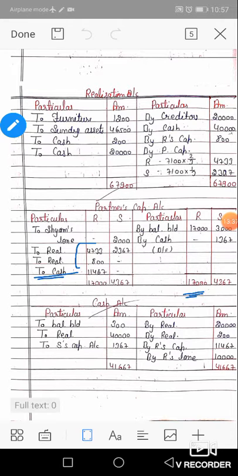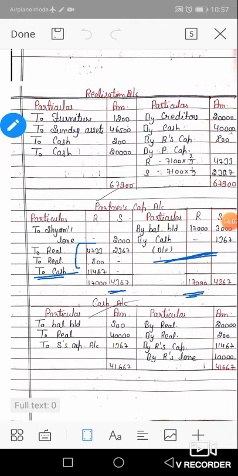Or in case of Sham, the debit side is higher, the debit side is 4,367. 4,367 minus 3,000 of credit, then the firm charges rupees 1,367 from Sham. So Sham pays to the firm, and in case of Ram, the firm pays to Ram. Both transactions are made in cash, by cash and to cash. By cash, cash received from Sham, and to cash, cash paid to Ram.